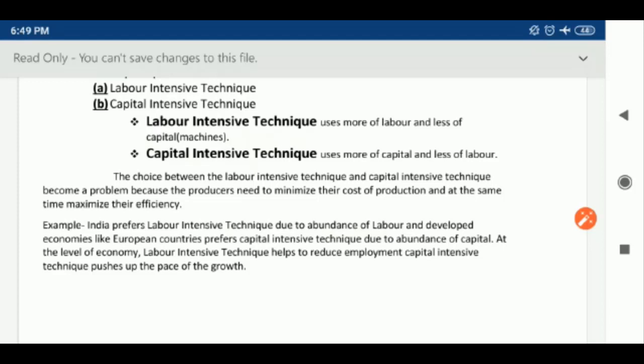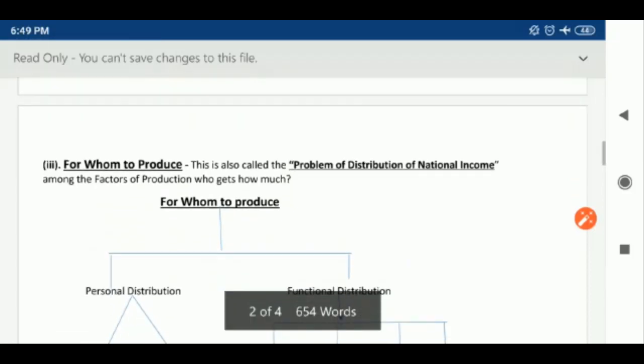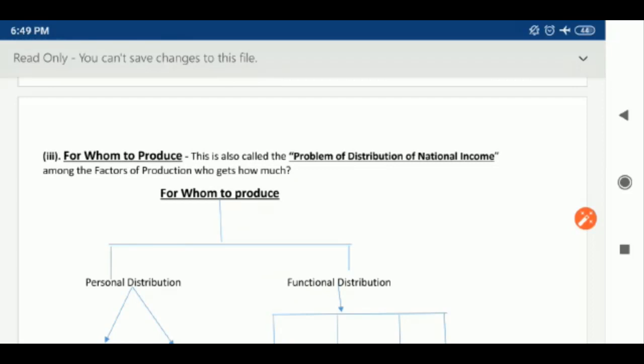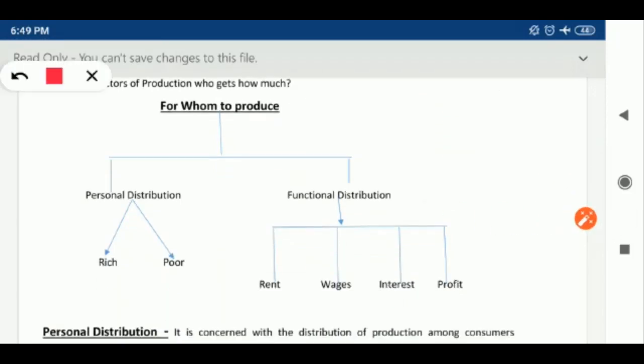Now next comes the third and last problem, which is for whom to produce. This is also called the problem of distribution of national income. Due to limited resources, an economy cannot produce goods for all the sections of society to the extent desired. Every economy has two sections of society, the rich and the poor. The economy has to decide which goods it is going to produce to serve the balance between both the rich and the poor.